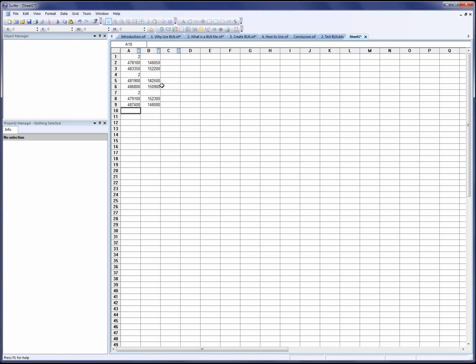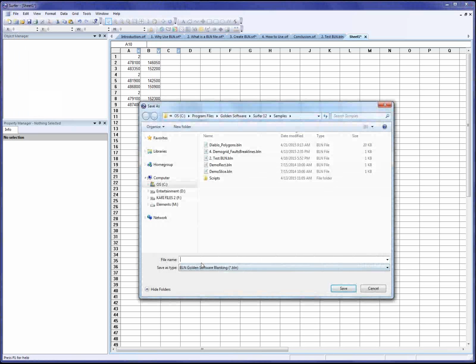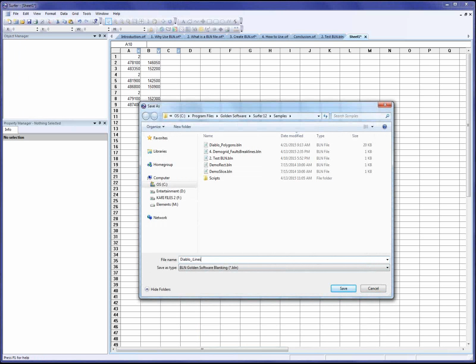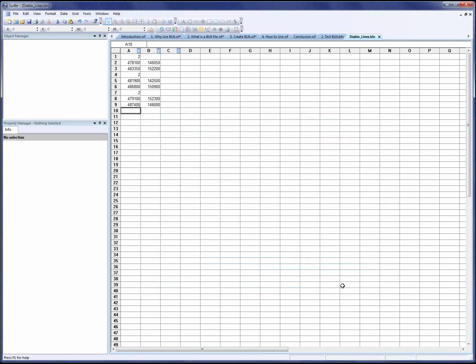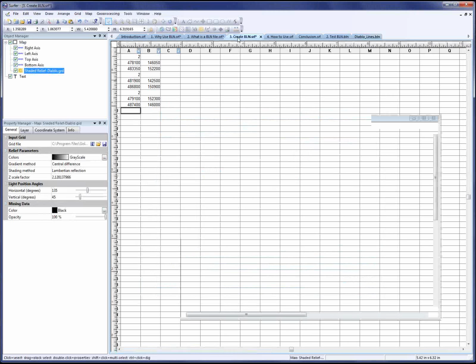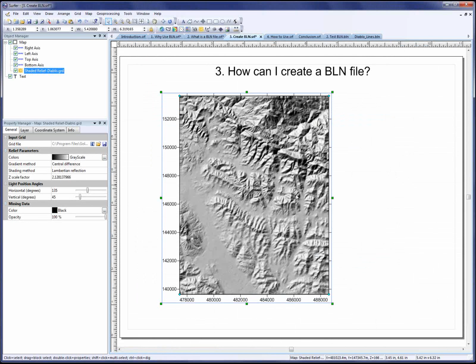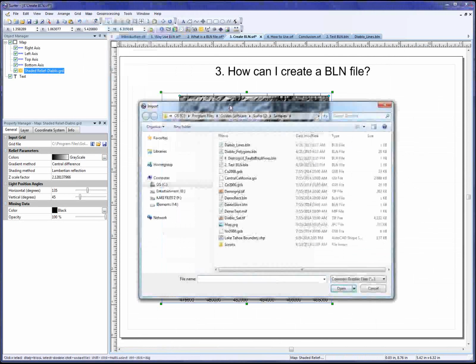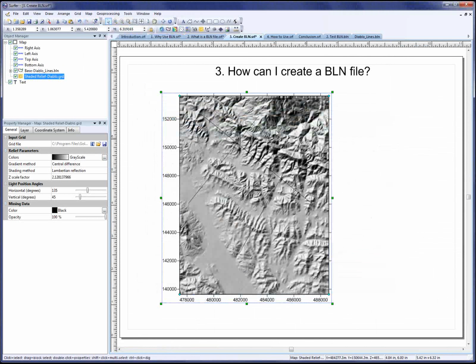All right. So once I entered in all the data that I want, I'll just click File, Save, and save it to a BLN file. Get rid of that colon and click Save, and it's created. So now I can go back to the plot window, and I'll add the BLN file to this map as a base layer. And there are my lines.